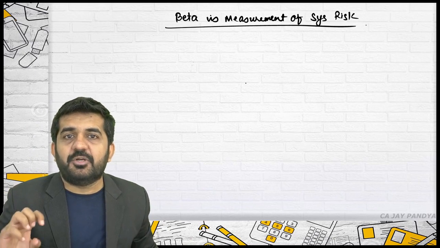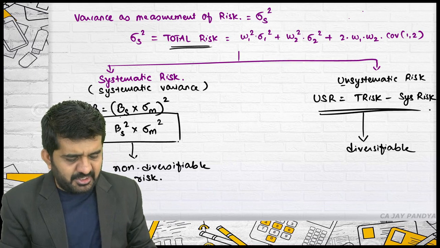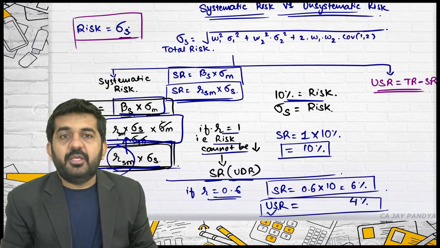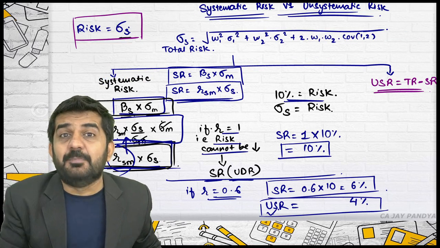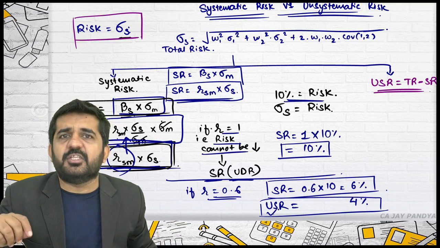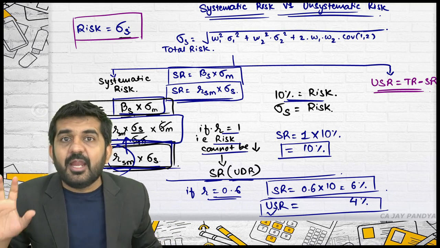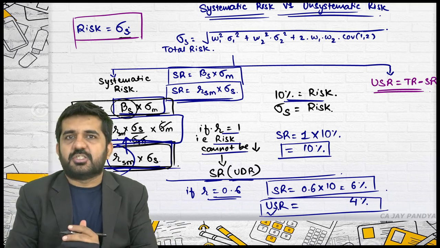Beta is a measurement of systematic risk. But sir, systematic risk is beta into standard deviation of market. Agreed. But the base is beta. You are multiplying it with the standard deviation of the market. That is a different thing. Otherwise the base is beta. And beta is a measurement of systematic risk and not unsystematic risk.